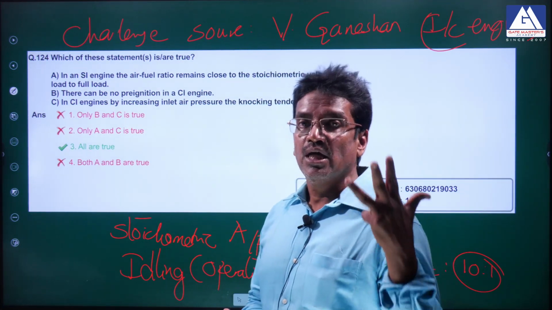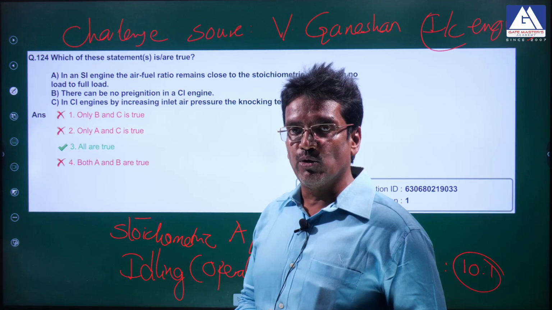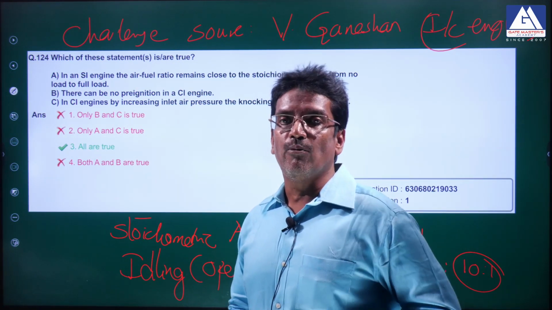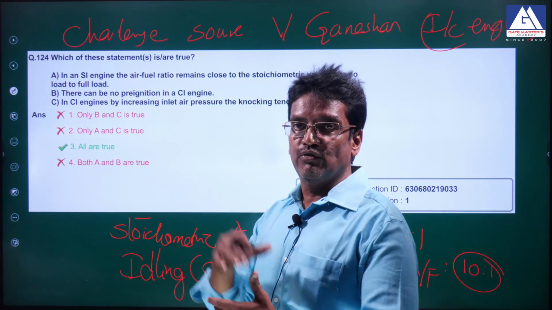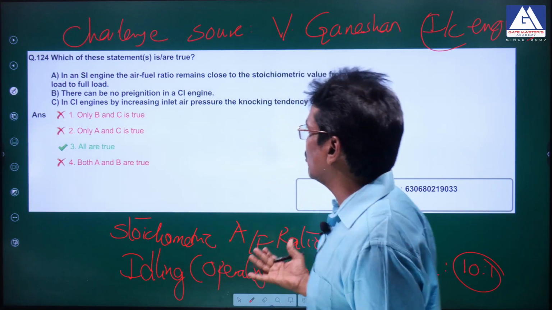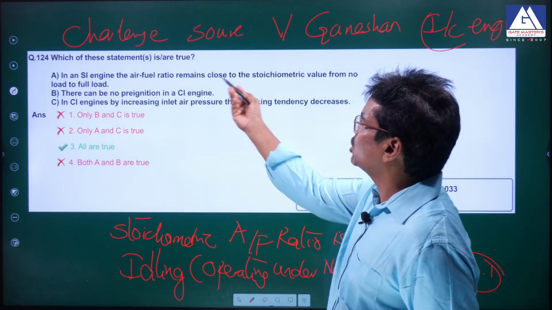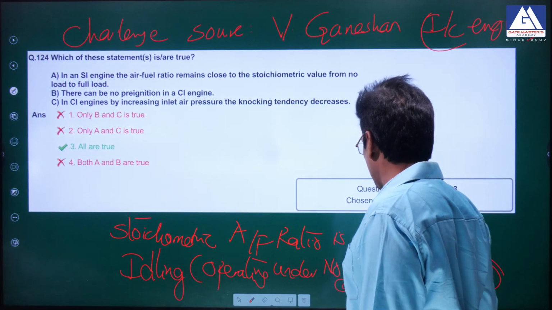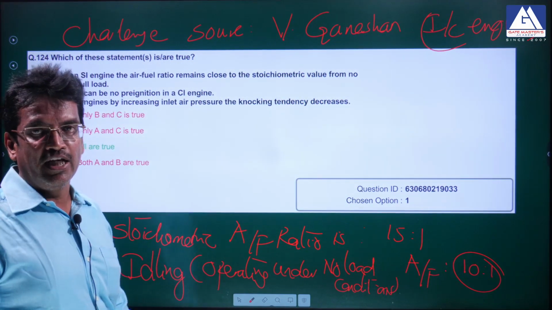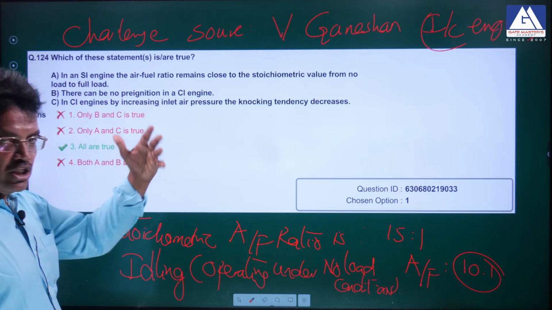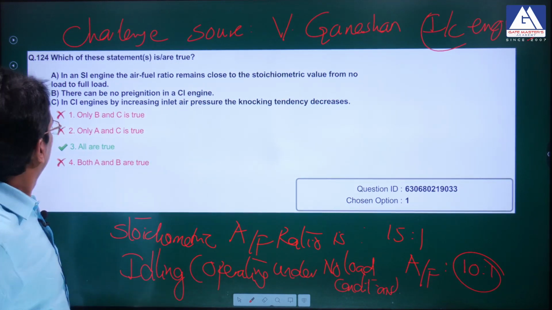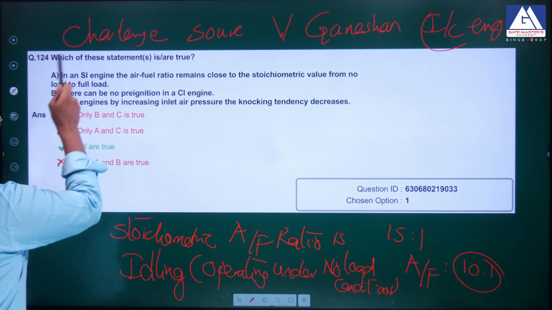The 4 operations require 4 different air fuel ratios. In peak load operation, the air fuel ratio required is 12 to 12.5:1. Stoichiometric is 15, whereas at no load what we need is 10. So different operations require different air fuel ratios, but he says it remains close. Wrong option. Stoichiometric is 15, while idling, that is no load operation, is around 10:1. So quite a variation. You can check those air fuel ratios once again in V Ganesan. We can challenge that. 124 you can challenge.